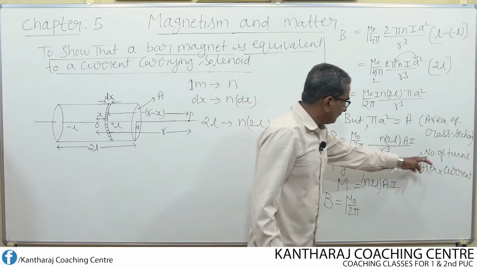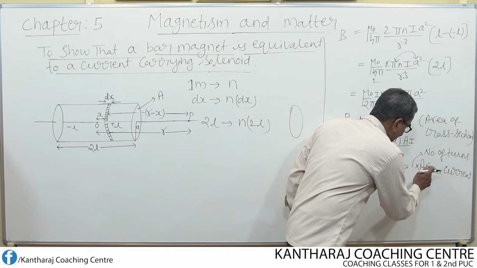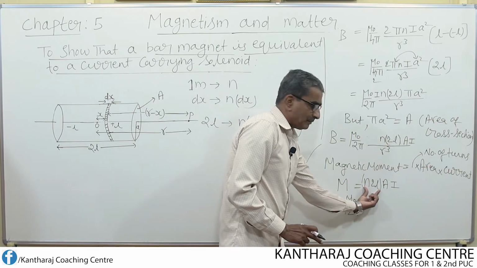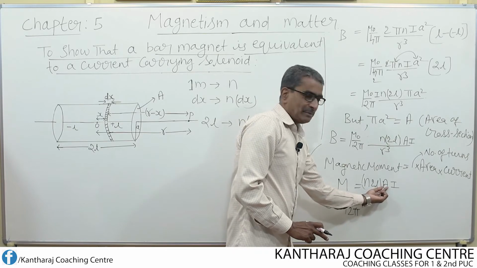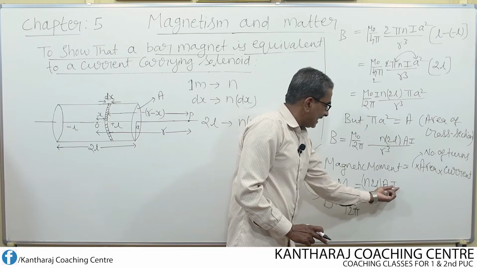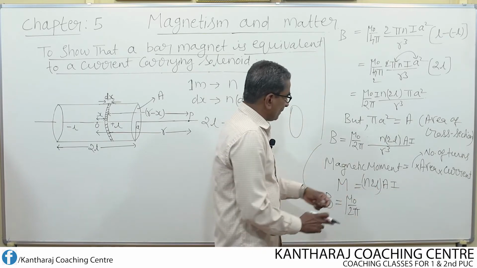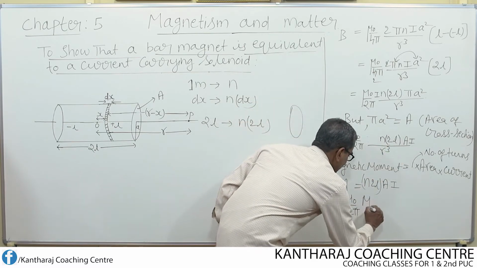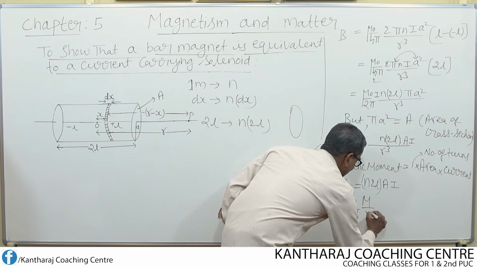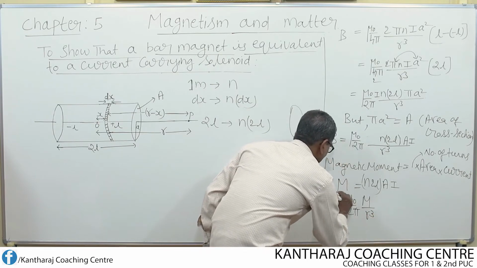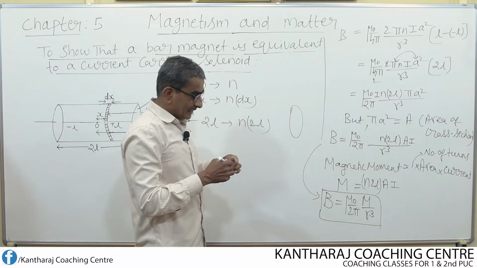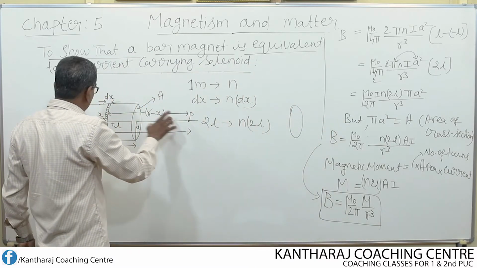That means number of turns multiplied by area multiplied by current. Total number of turns in the solenoid multiplied by area and multiplied by current. For this entire thing, if I substitute that as equal to M, then M by what is left in the denominator? R cube.